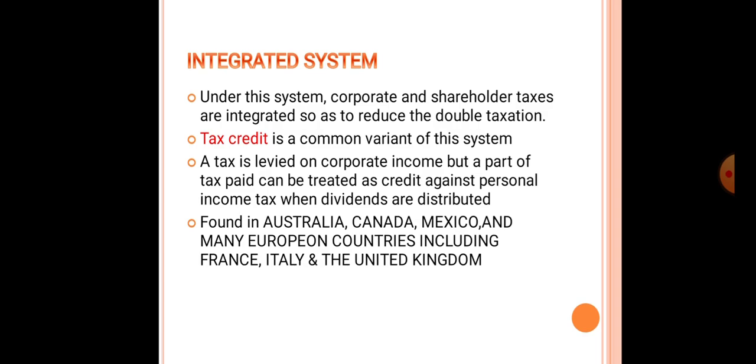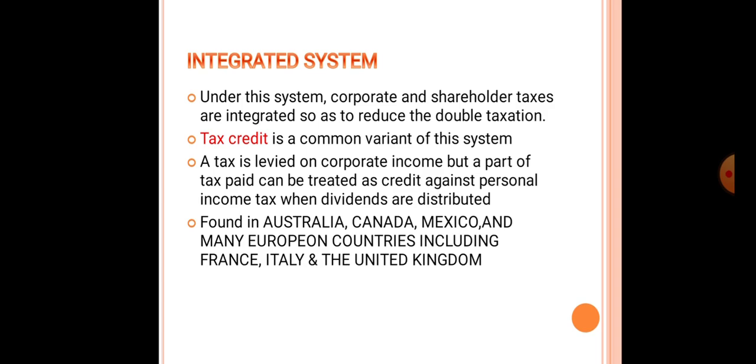Then the integrated tax system. Under this system, corporate and shareholder taxes are integrated so as to reduce the double taxation burden on the shareholders. A system of tax credit is introduced.